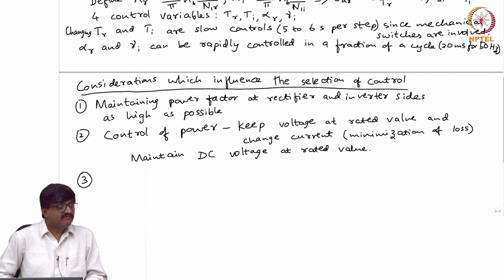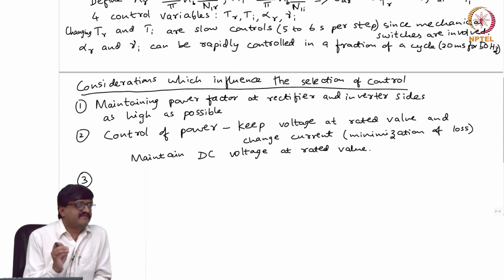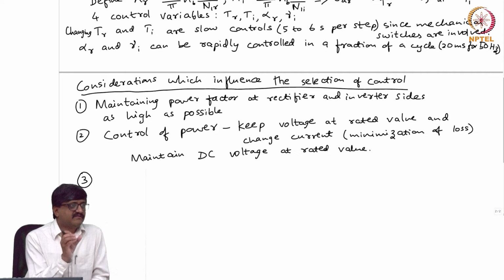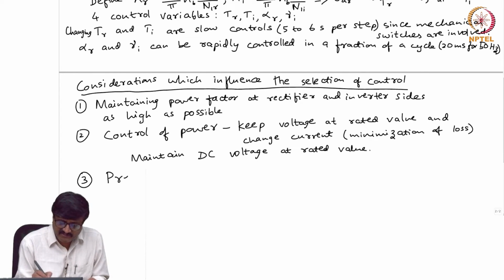Now, we need to control this because we do not want the commutation failure to happen. See, what is commutation failure? The voltage across an outgoing valve becomes positive before it is supposed to become positive. Then it will turn on even without gate pulse. That should not happen. That is called commutation failure if it happens. Okay. So, prevention of commutation failure is one of the considerations.